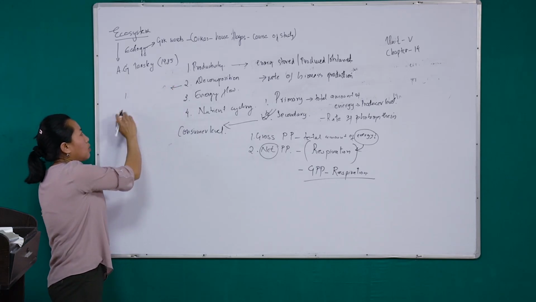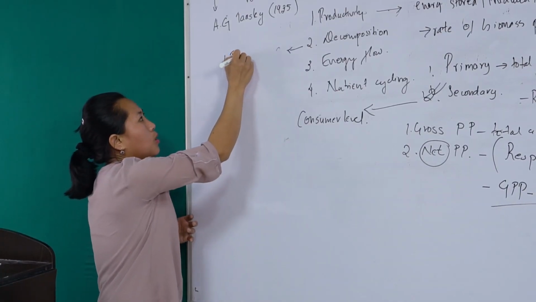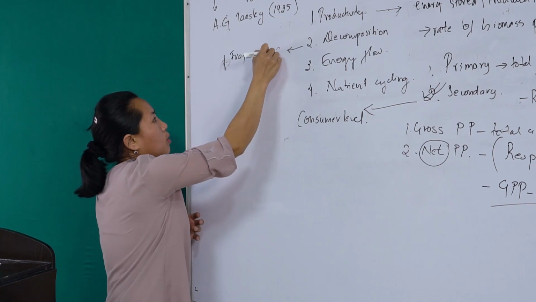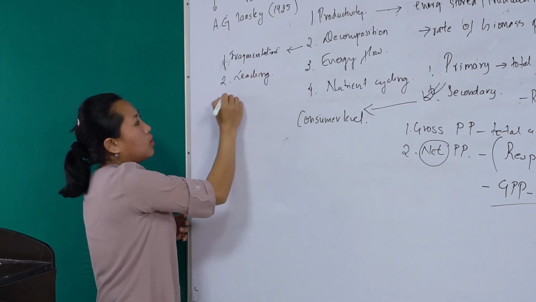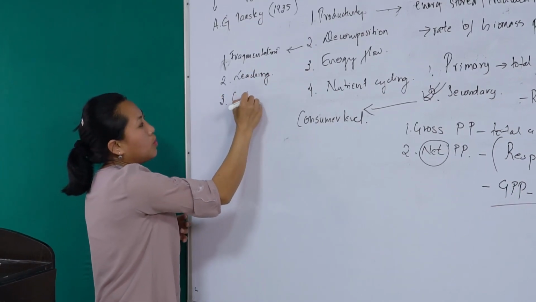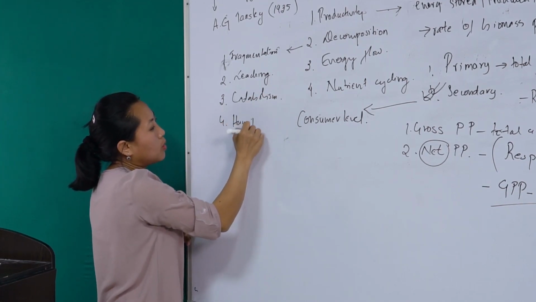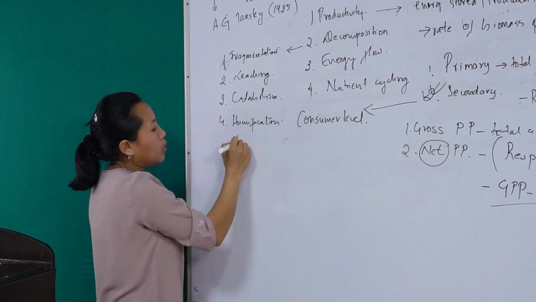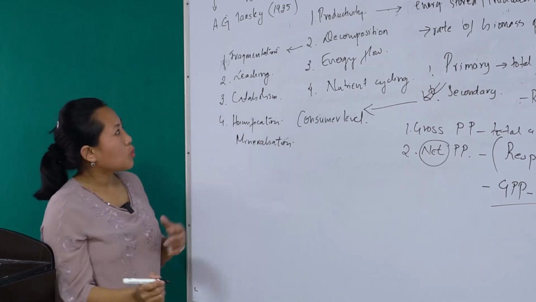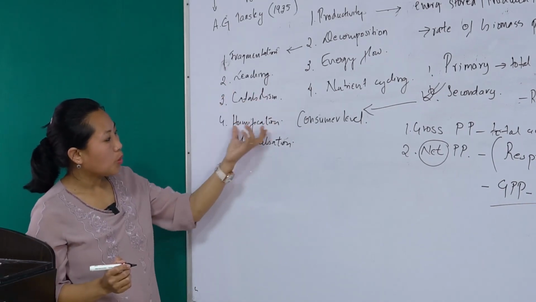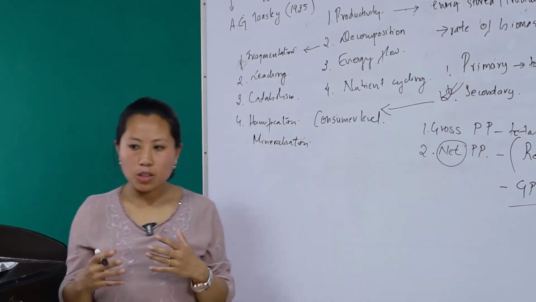There are steps which include fragmentation, then leaching, catabolism, humification, and mineralization. So the process of decomposition involves fragmentation, leaching, catabolism, humification, and mineralization, which we will be discussing in detail one by one in the next class.